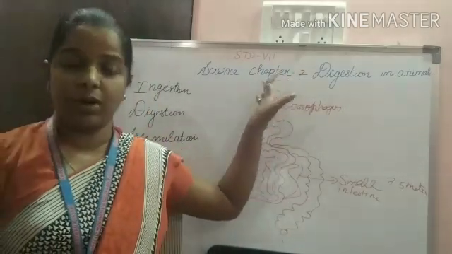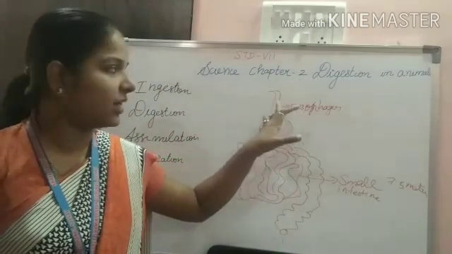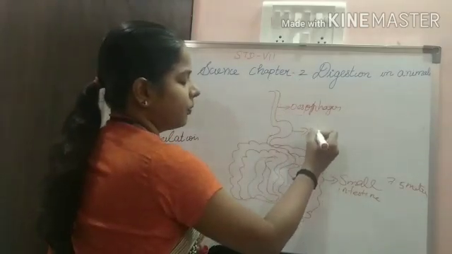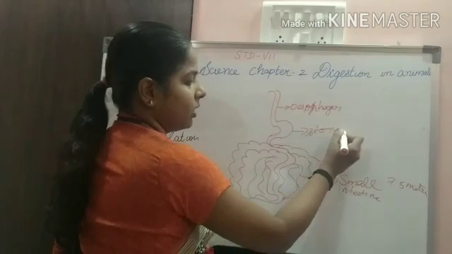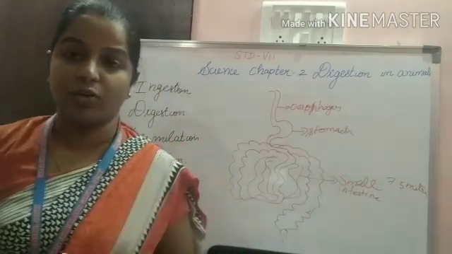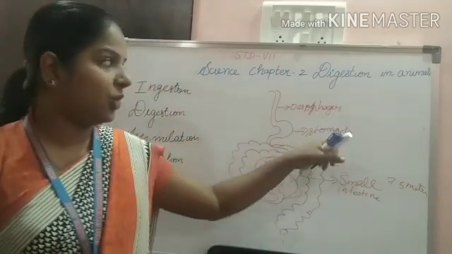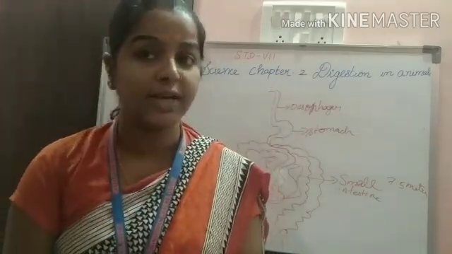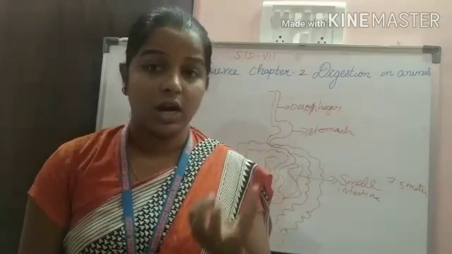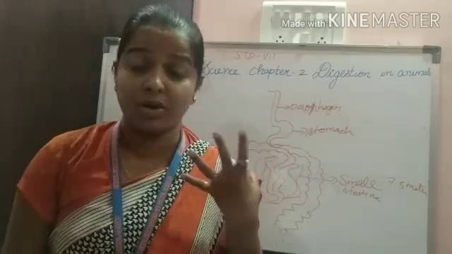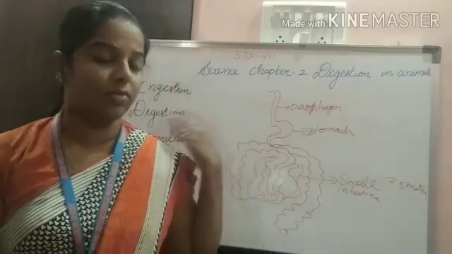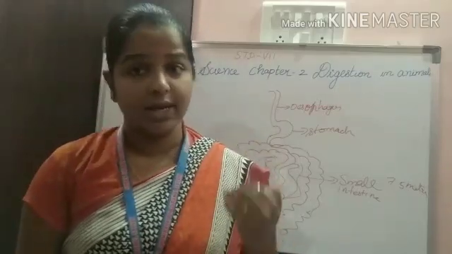From the mouth the food goes to the esophagus, and from the esophagus it goes to the stomach. The mouth is also called the buccal cavity, which has teeth, tongue, and salivary glands. Saliva, what is it doing? It makes the food soft. This is all we had studied, a small recapitulation.